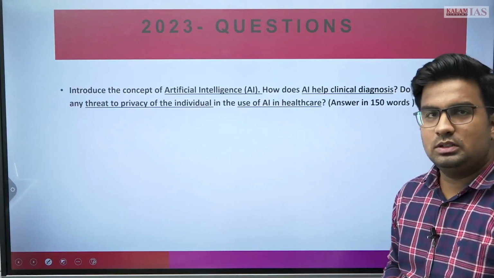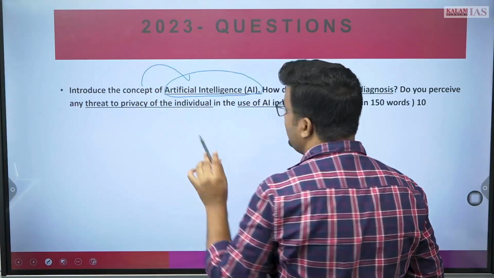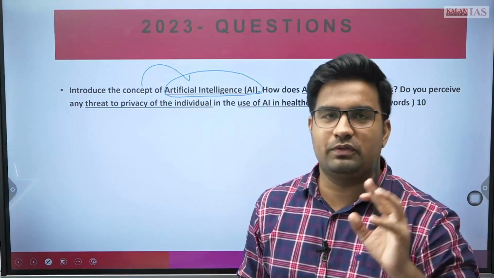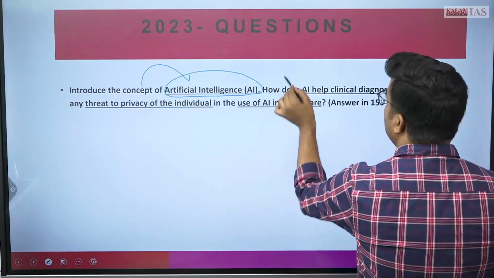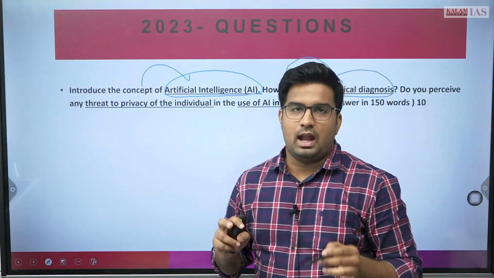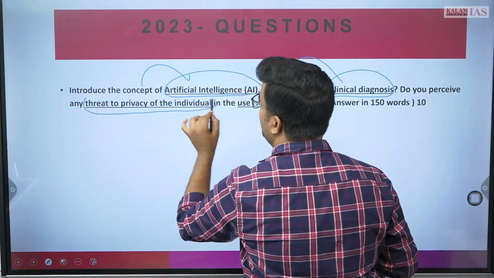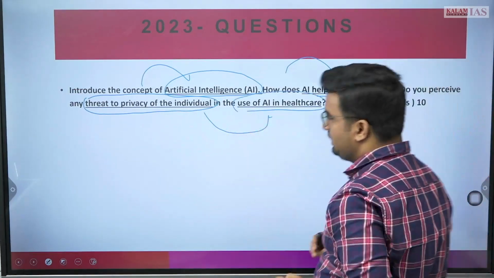The first question: introduce the concept of artificial intelligence. A very direct and simple question. We have been reading about artificial intelligence for the past 4 to 5 years, and the new developments in it. Furthermore, how does AI help in clinical diagnosis, that you need to write, and thereafter, do you perceive any threat to the privacy of the individual in the use of AI in healthcare?